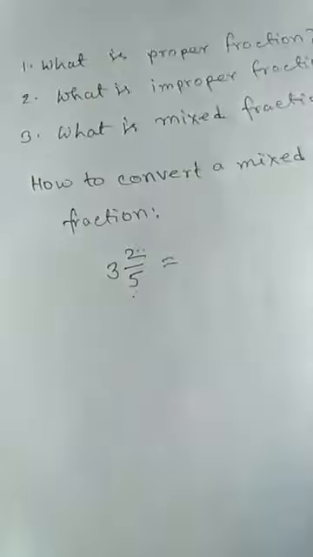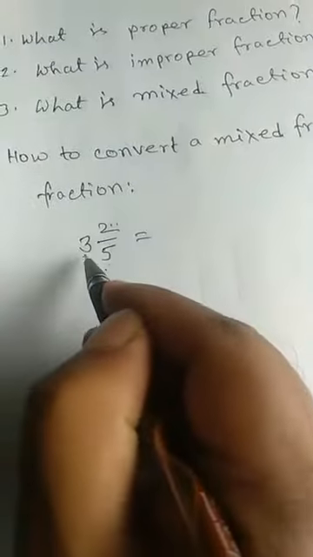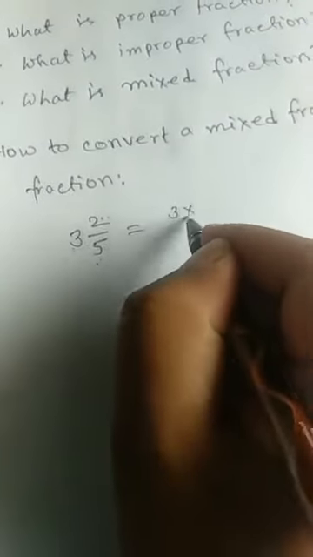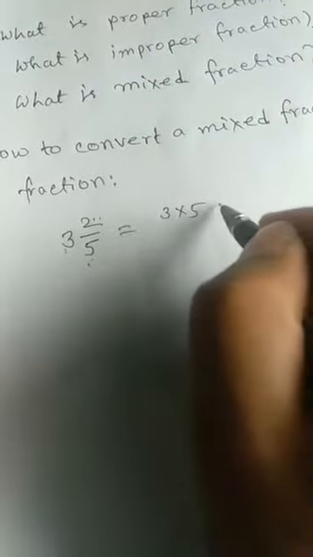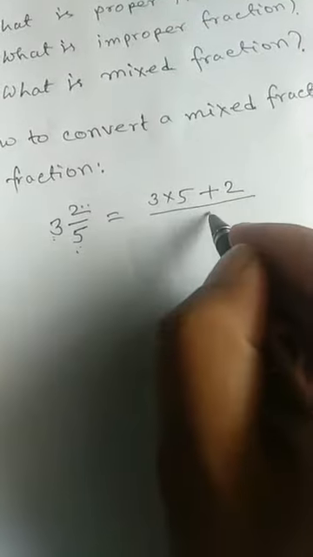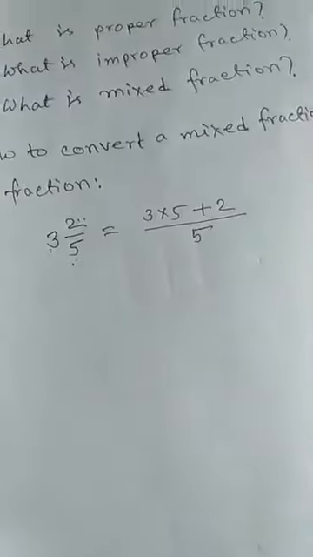So if you convert into improper, at first you have to multiply the integer number with denominator, I mean 3 into 5. Then you have to add numerator with the product and denominator will remain same.